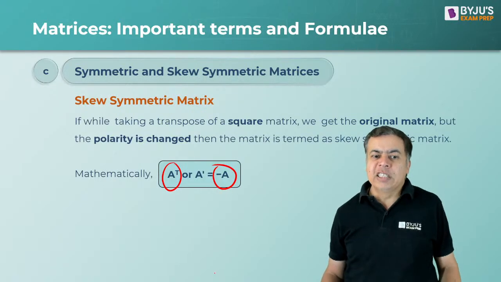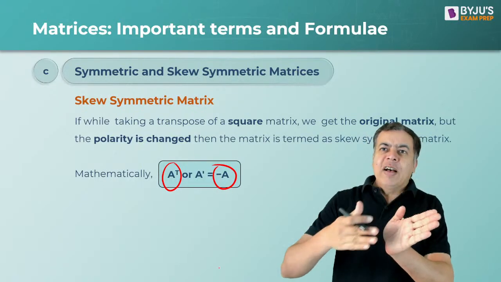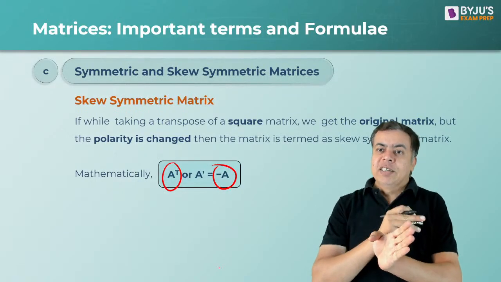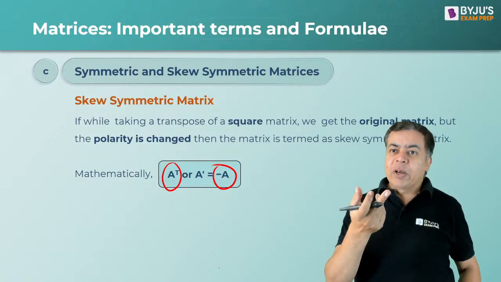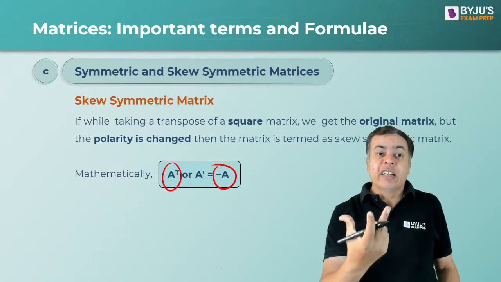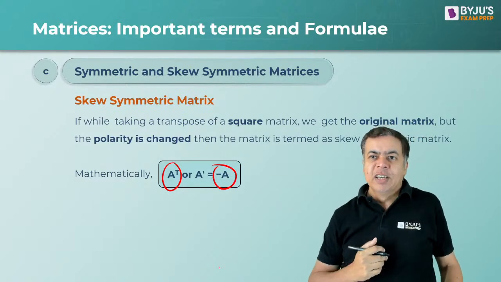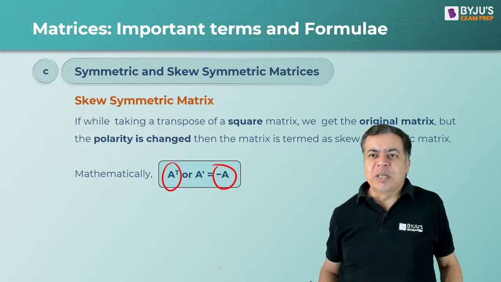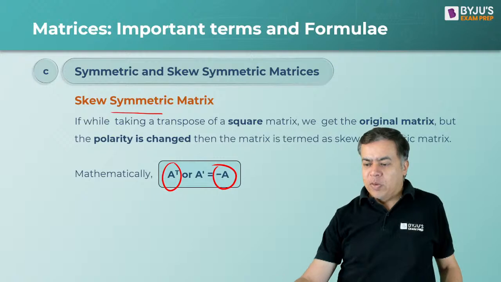In symmetric, the diagonal was the same, and taking the transpose, the diagonal will not change. But I need different signs. So how is it possible? Make the diagonal 0. So in skew symmetric, the diagonal must be 0.